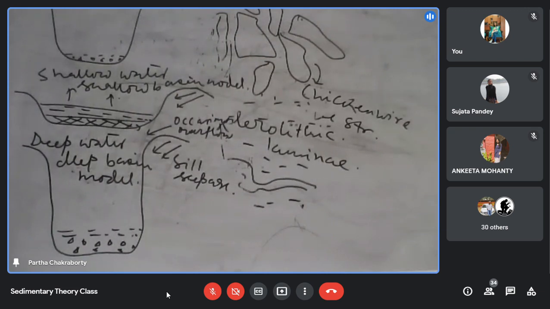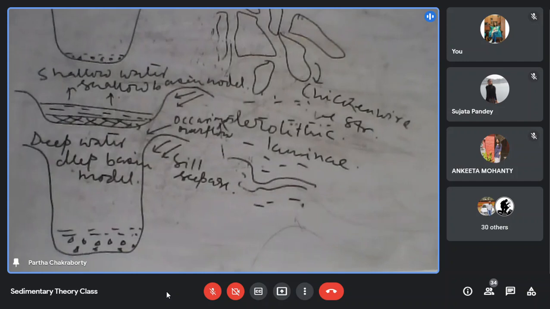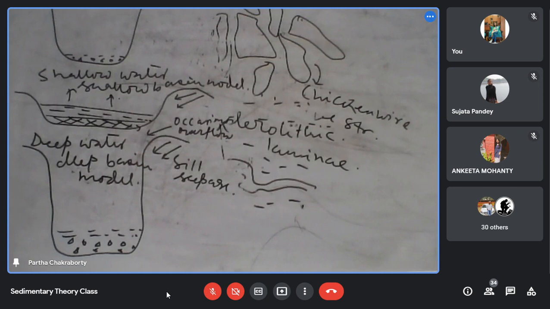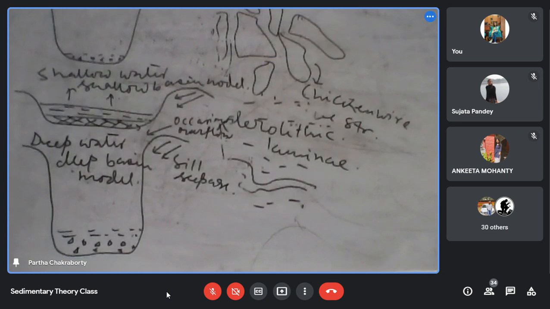And number two, the generation of an evaporite deposit of 2 kilometer thickness, because that accommodation of 2 kilometer I cannot explain from the shallow water. If I go to the deep water, then my problem is that kind of salinity and supersaturation will be difficult to attain in the deep water. So how will I accommodate both situations?